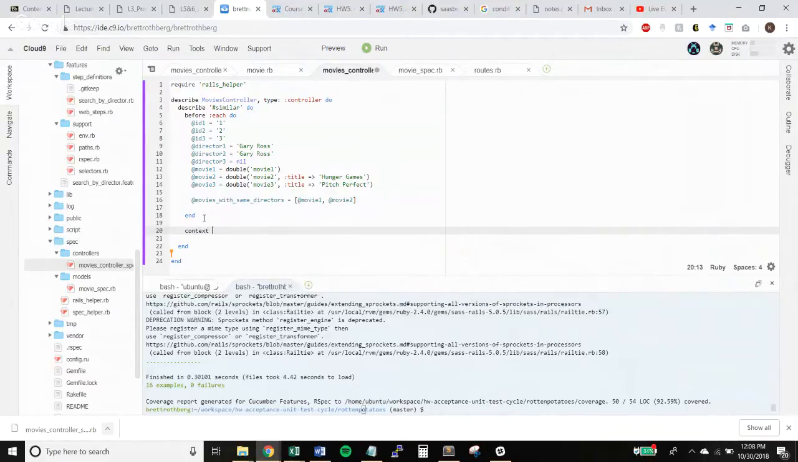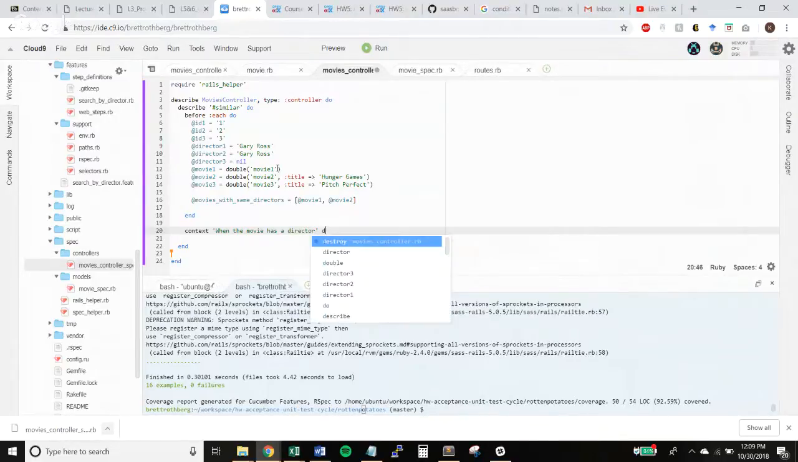So should we do it for when the movies have the same director first? Yeah. Okay, so you see how I made 3 movies and 2 of them have directors and the next doesn't? Yeah. So we'll just do it first for movie 1 and we'll say when the movie has a director, and then after this we could do it for movie 3 and say when it doesn't have a director. Okay. And I think these are always do/end blocks.